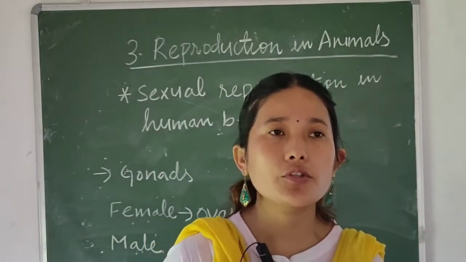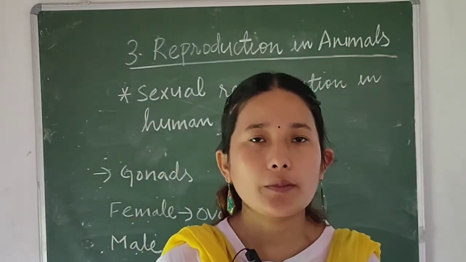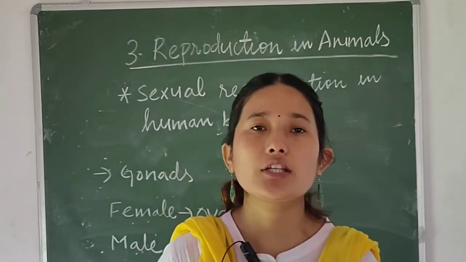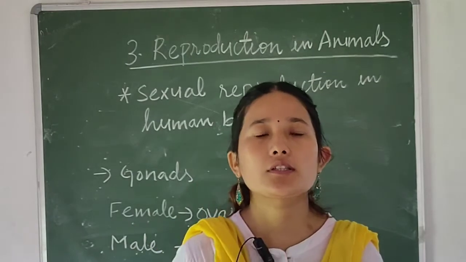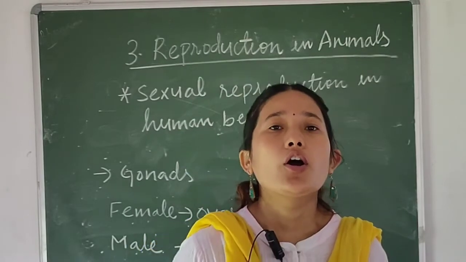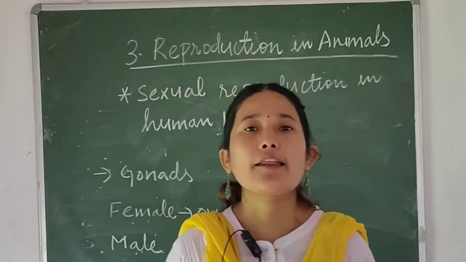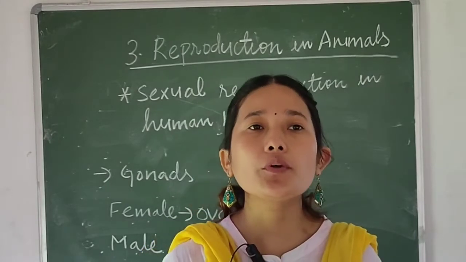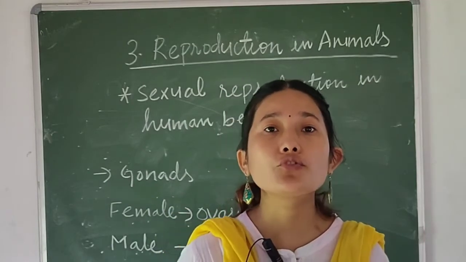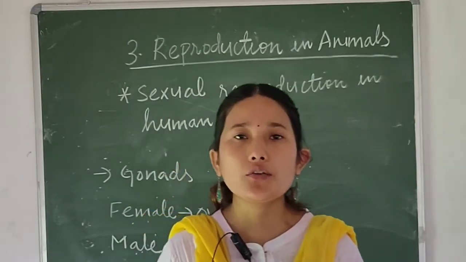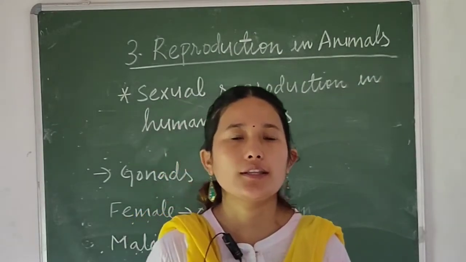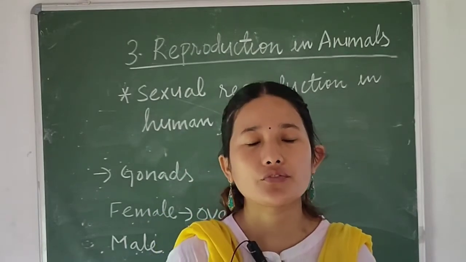Now before going to the main topic, first let us understand what we mean by sexual reproduction. Though we already have an idea about it, because we have already discussed it in chapter 2 while discussing reproduction in plants. Sexual reproduction means fusion of male and female gametes giving rise to a new individual. So here you need the sex cells or gametes, involving two parents, in order to form a new individual, and the new individual formed shows certain variation in its characteristics. They are not identical to their parents.